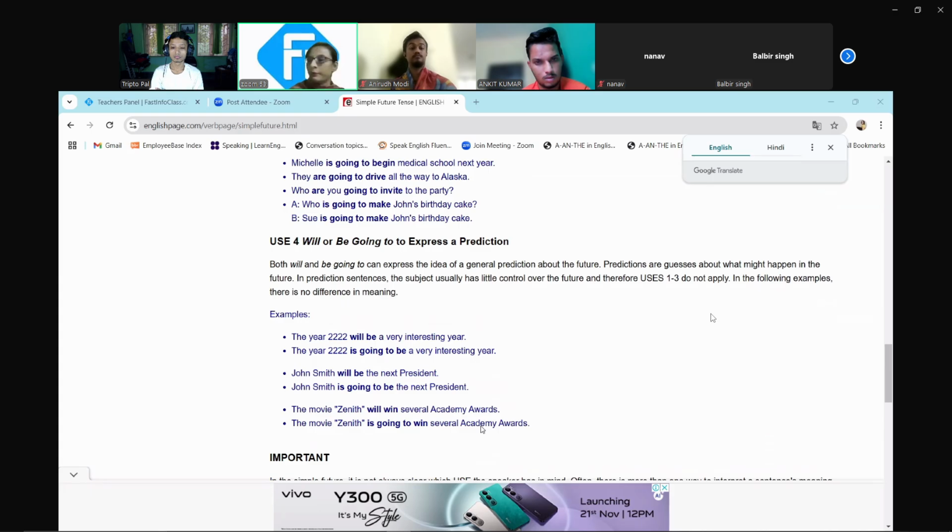If you are making any kind of prediction, future के लिए आप कुछ predict कर रहे हो, जैसे कि John Smith will be the next president. Here you can use John Smith is going to be the next president. The movie Zenith will win several Academy Awards. Here you can use that the movie Zenith is going to win, right? So both can be used here. But one thing is not written, which I am telling you. That is, in case of prediction, also few cases are there where we need to use will and be going to.